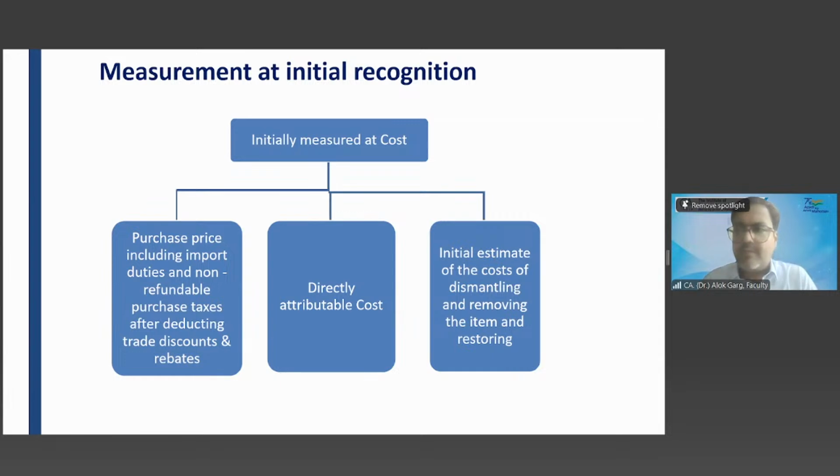Friends, I have purchased a machinery for 10 lakh rupees. I have paid a GST of 18% on machinery. So 10 lakh plus 1 lakh 80,000, 11 lakh 80,000 is the value. 11.8 lakh is the value. So at what value is this machinery going to be capitalized in my books of accounts?